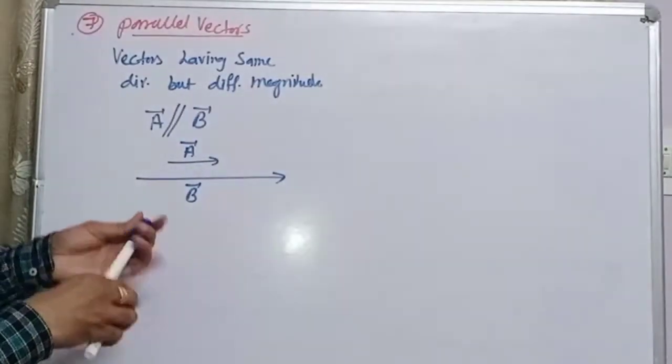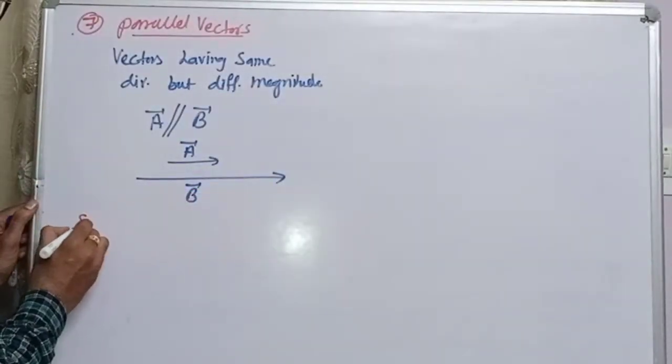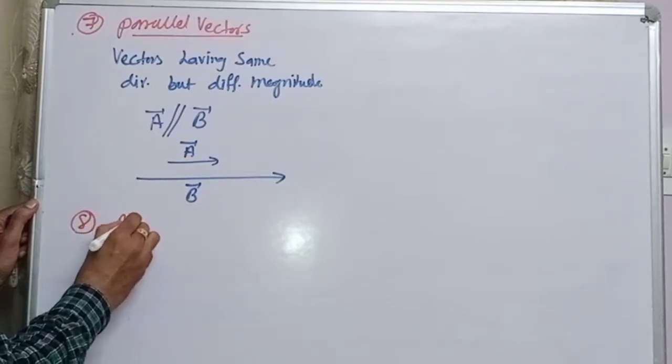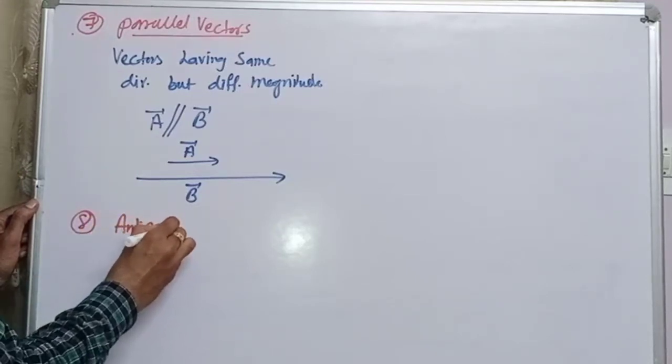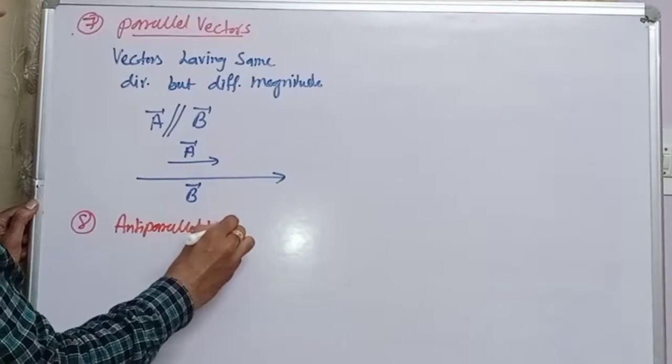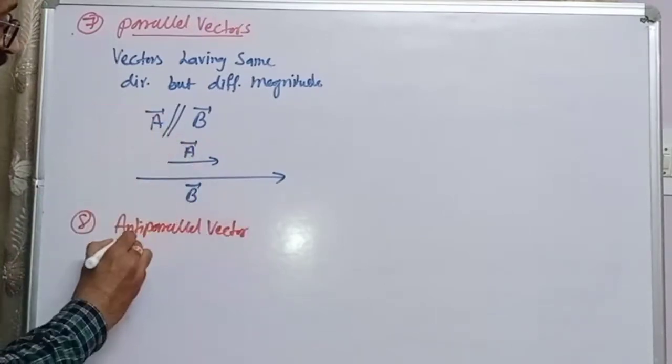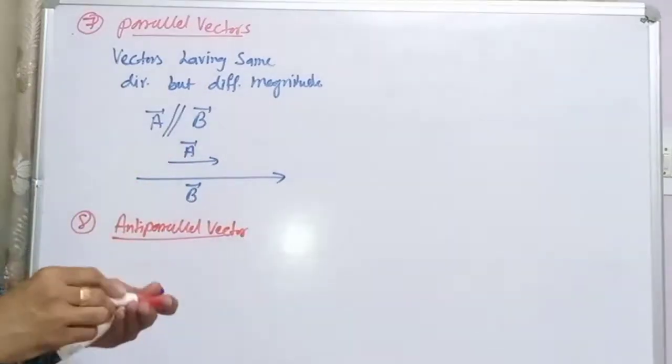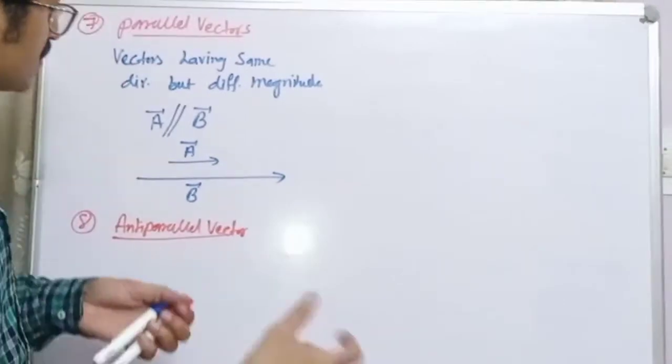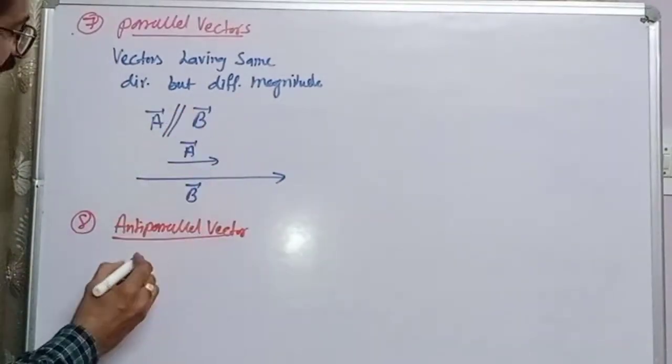The next is anti-parallel vector. Now what is anti-parallel? The vectors which are having opposite direction but different magnitude.